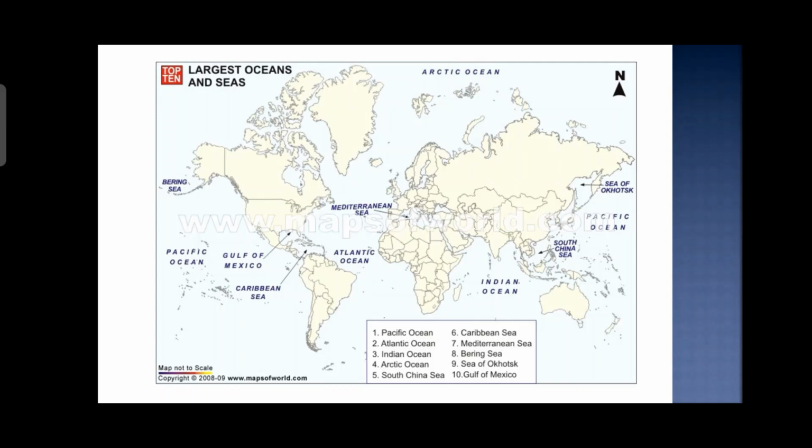In terms of seas, we have the Caribbean Sea, the Mediterranean Sea, the Bering Sea, and the Gulf of Mexico. You can see these oceans and seas in this slide, and you also have a map of the oceans and seas here.